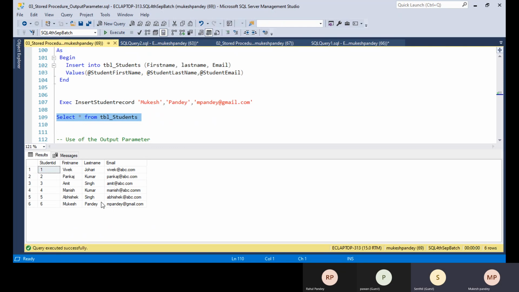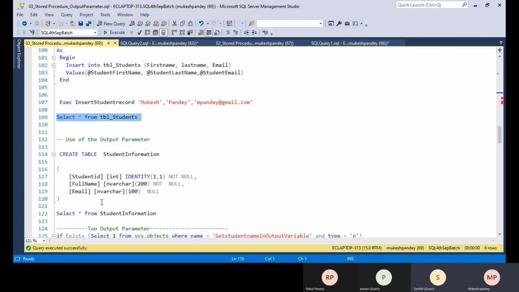Mukesh, one question. For one parameter, can I pass multiple values? No, I will show you. Okay, so if you pass multiple values, then you need to create a user defined function. That will be covered in the next session. Okay, so you need to split the value.